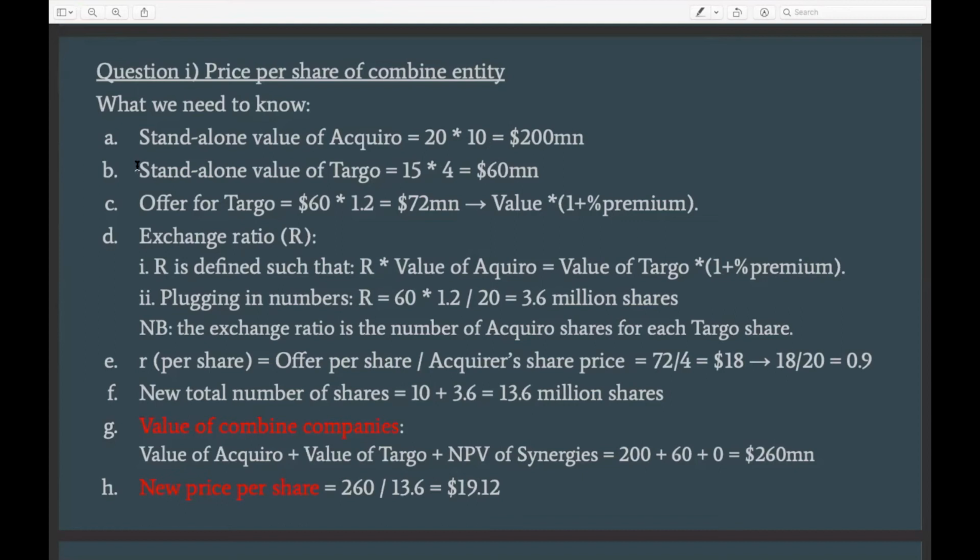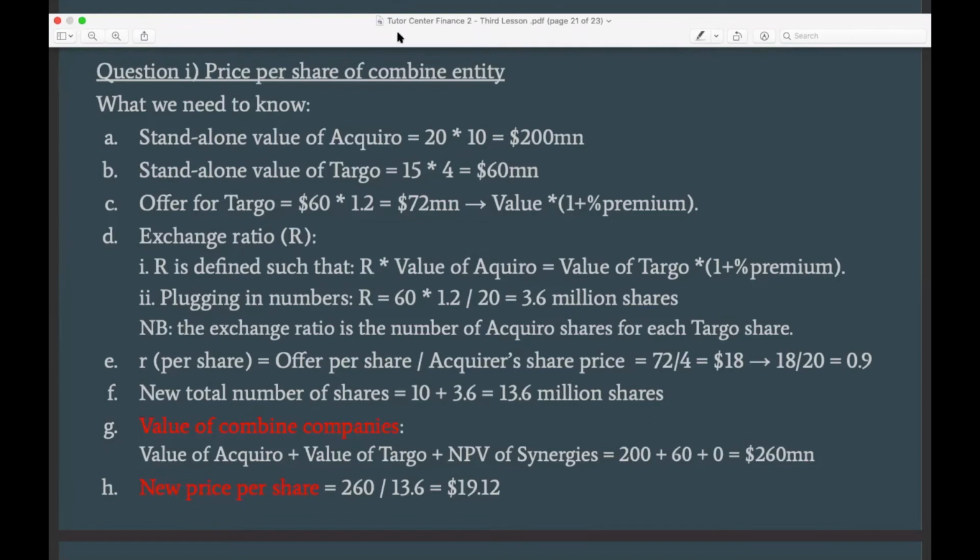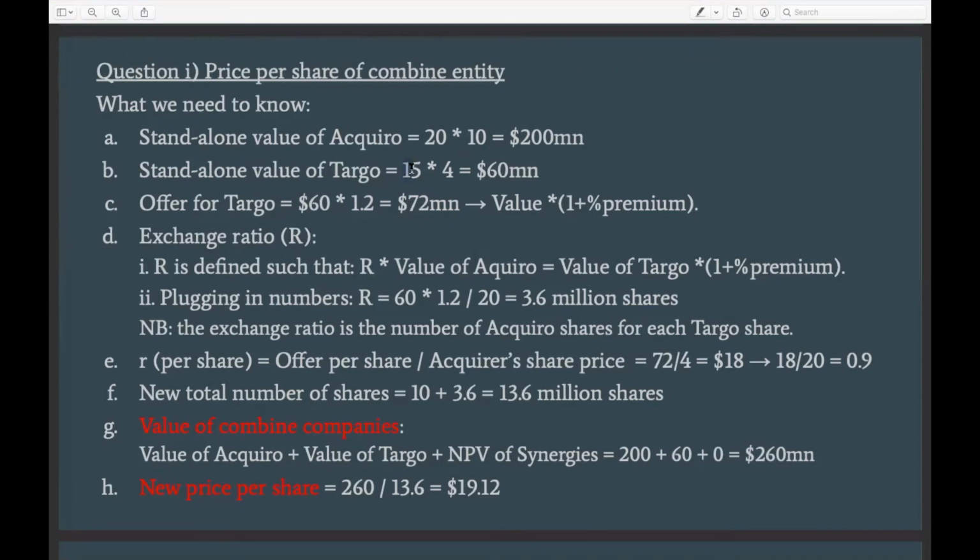Then we also need to find the standalone value of Darboe, which is the target company to be bought. And also from the previous slide, we know that the price per share of this company is $15. We know that they have 4 million shares outstanding. And with this information, we can calculate the standalone value, which is 60 million.